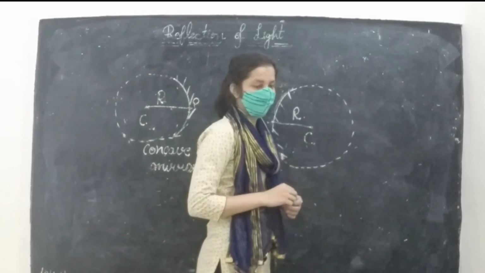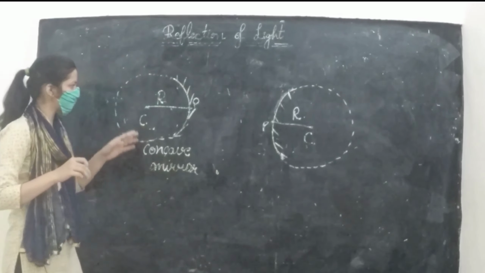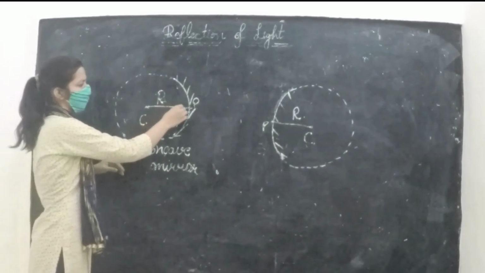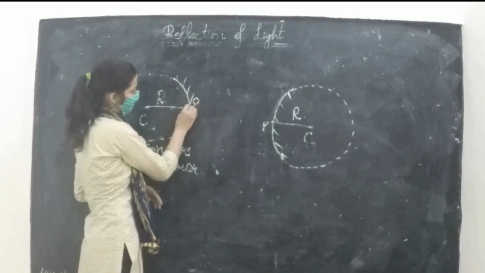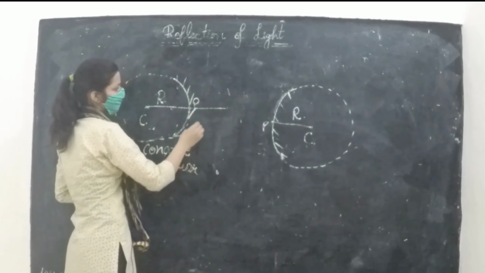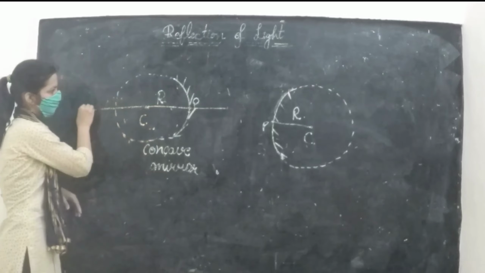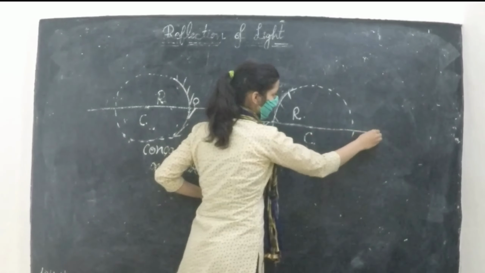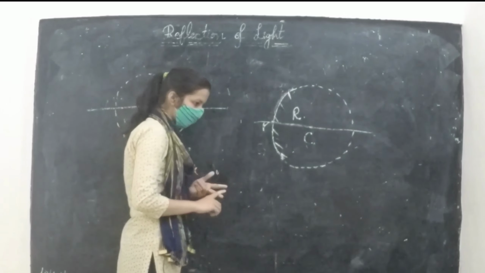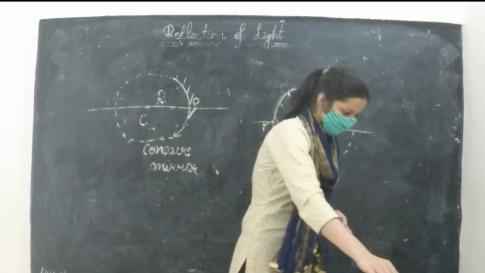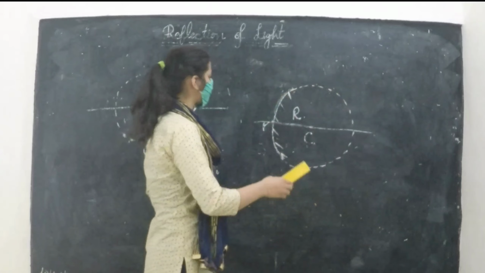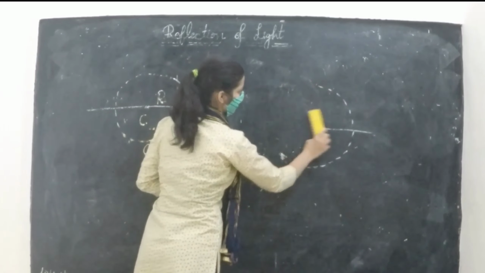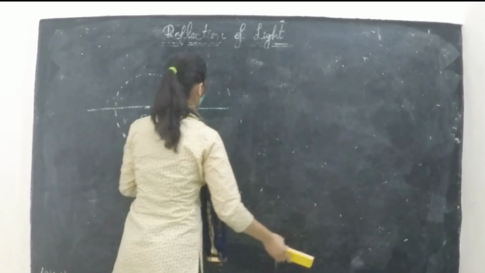Now the next term is principal axis. It is an imaginary line that passes through the pole and the center of curvature. You can extend it in any direction. This is known as the principal axis. Now, let us take this concave mirror.